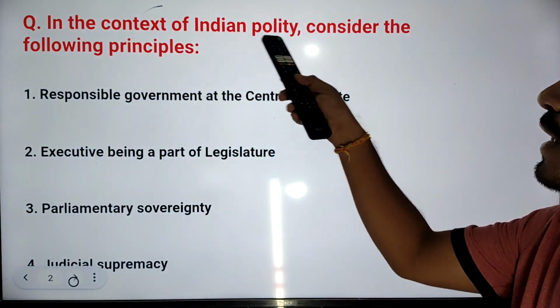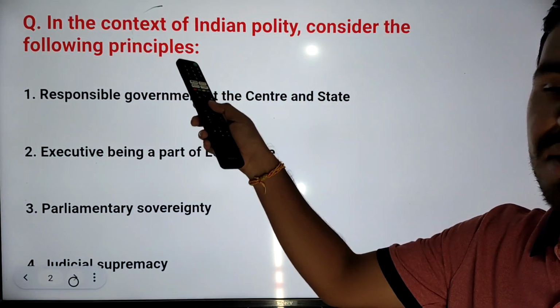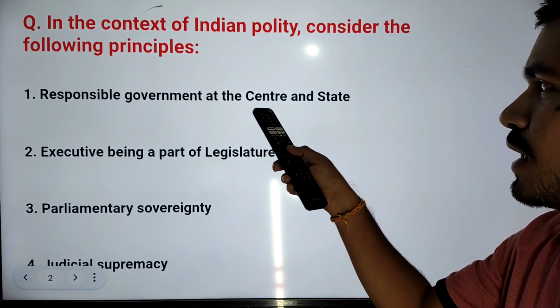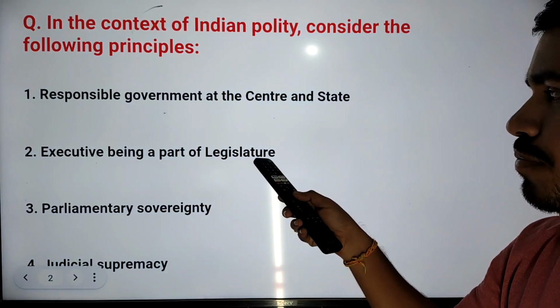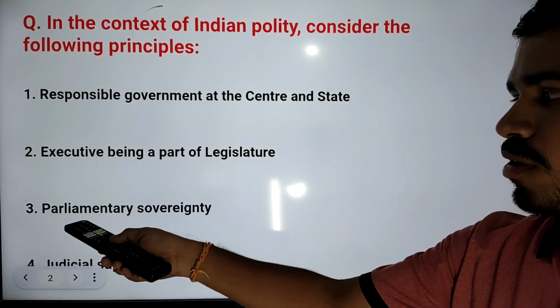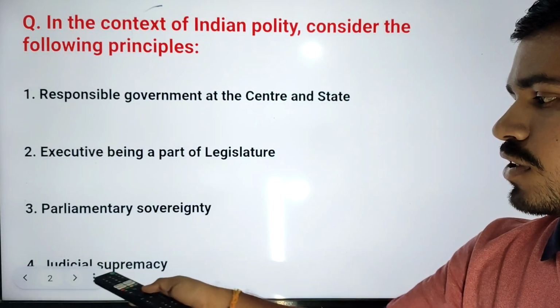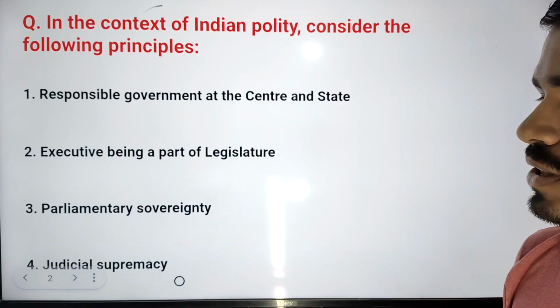In the context of the Indian polity, consider the following principles. First statement, responsible government at the center and the state. Second one, executive being part of legislature. Third one, parliamentary sovereignty. Fourth one, judicial supremacy. Which of the following statements are correct?